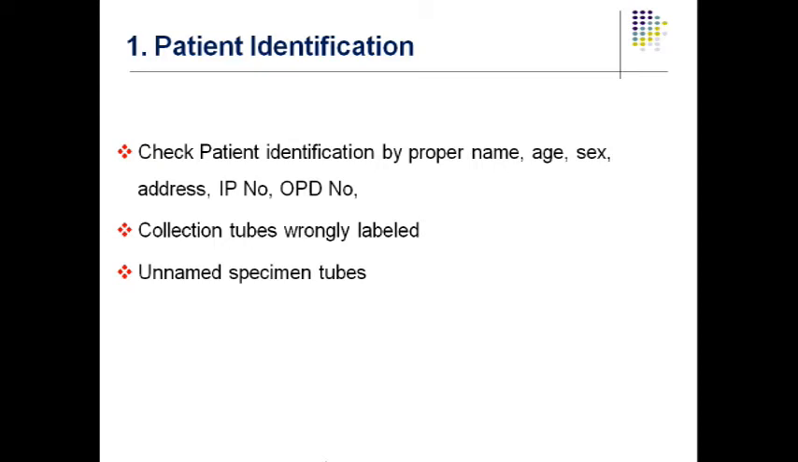Unnamed specimen. Sometimes the medical staff are so busy that they have collected samples from 1 to 10 beds and have not even labeled them. How are we going to identify them? So these are called unnamed specimen tubes. Again, it's a dangerous zone.